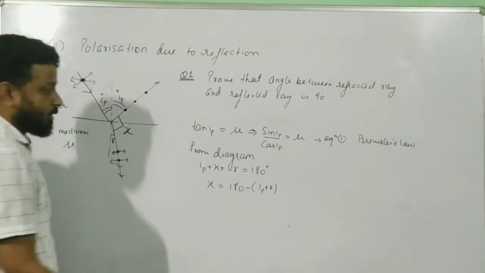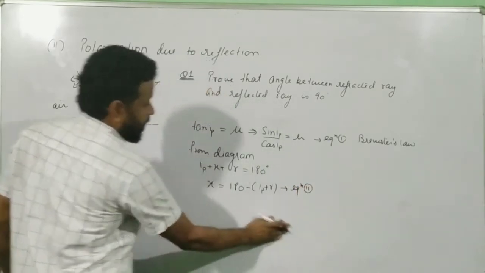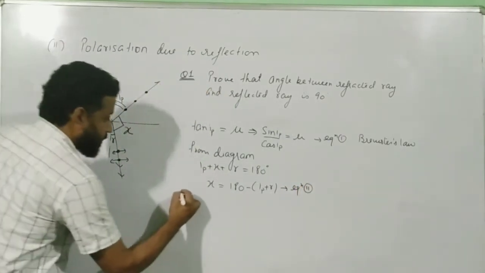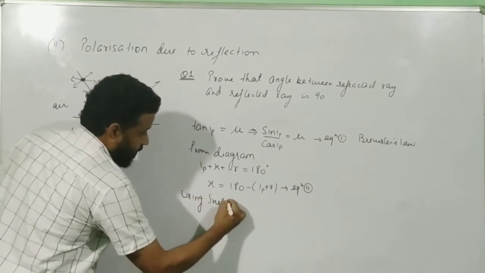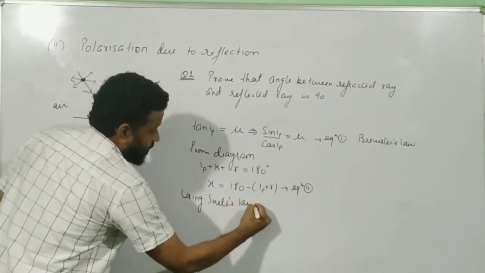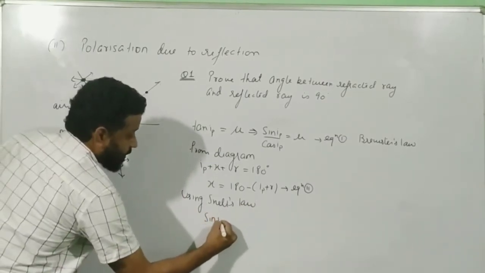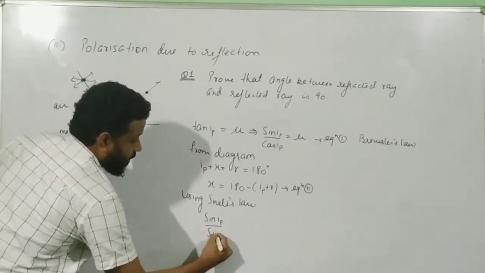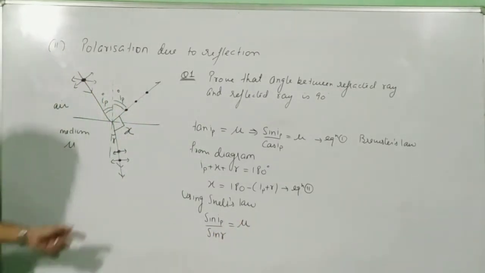Okay, this is my equation 2. Now, using Snell's law, we can write sin IP divided by sin r is equal to mu. This is my Snell's law.